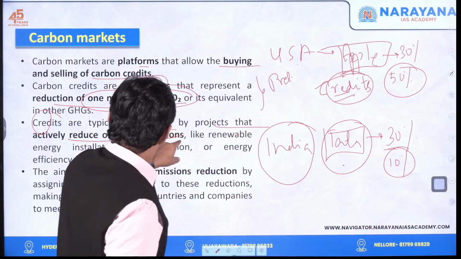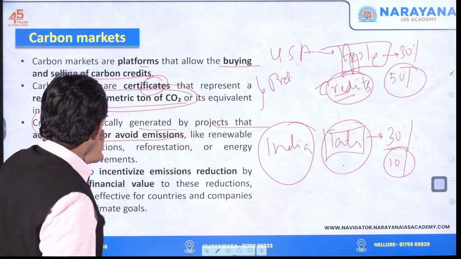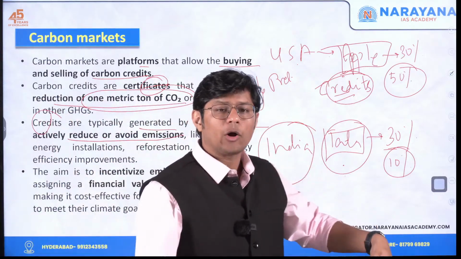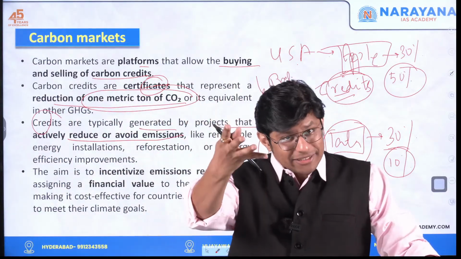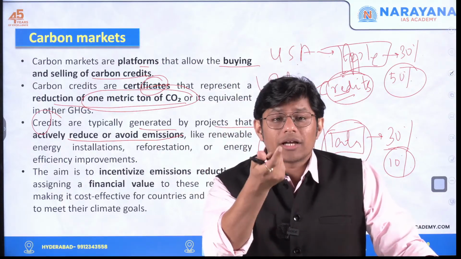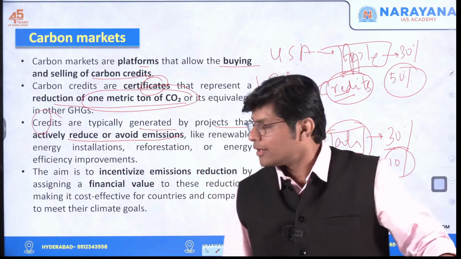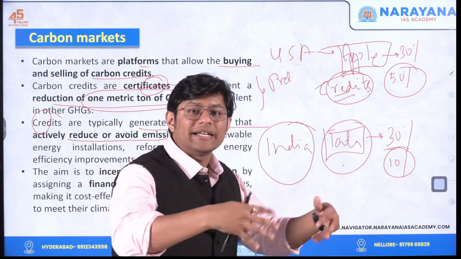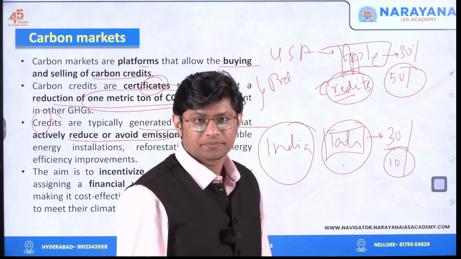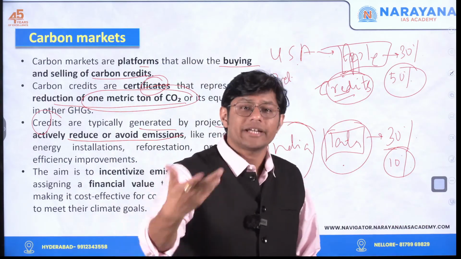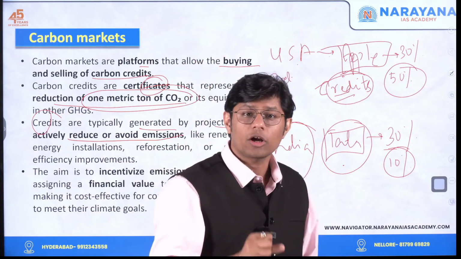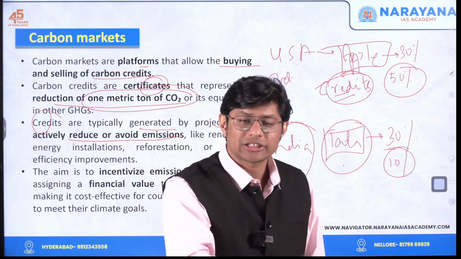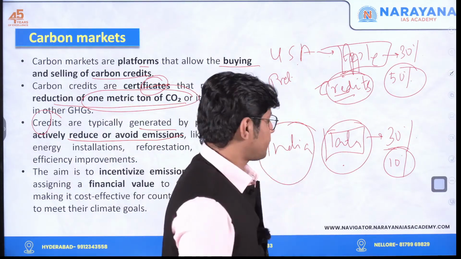So here they have earned the credits by actively reducing or avoiding emissions. So if you rely on hydroelectricity or wind electricity, you are reducing the emissions. For example, let's say you are planting trees, reforestation, afforestation. So by planting more and more trees, you are actually reducing the emission or trapping the carbon from the atmosphere. So if you initiate such steps, such action, you will get carbon credits.